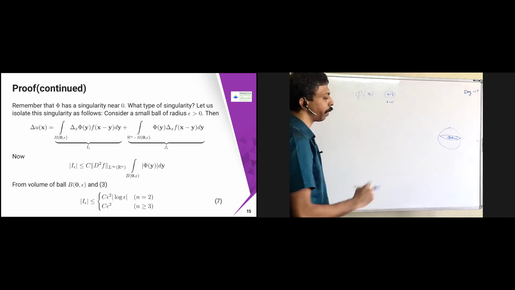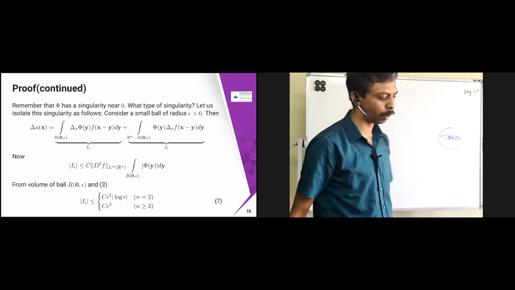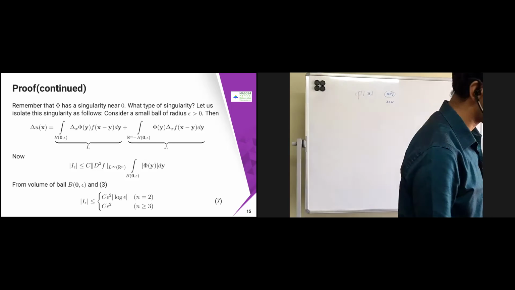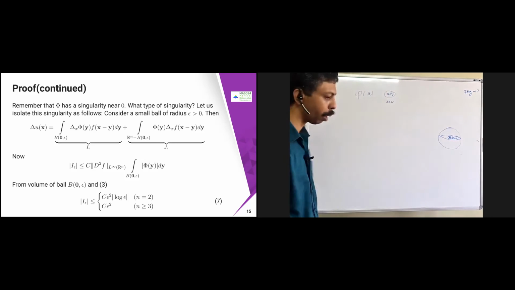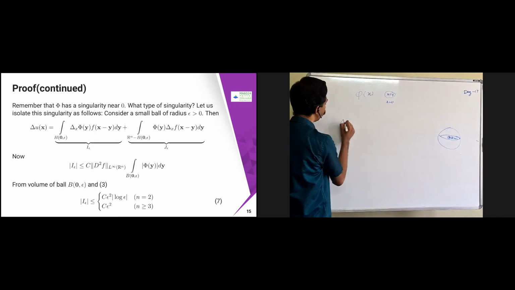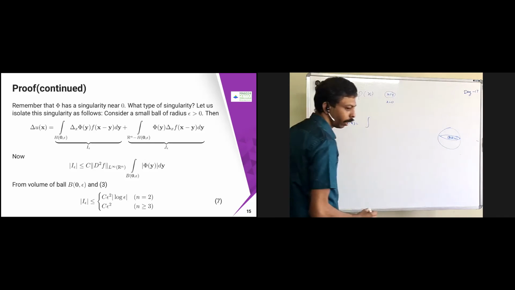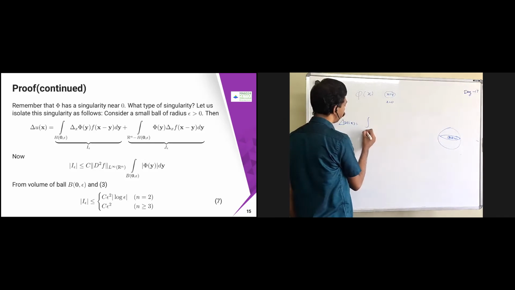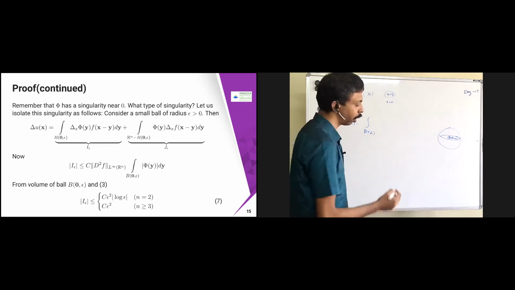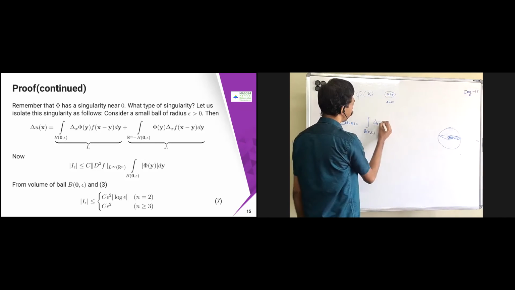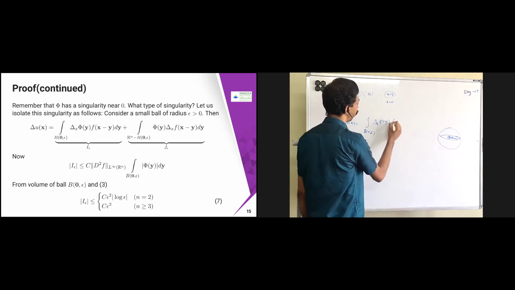Okay. So once again, we are going to use the preliminaries which we used for the wave equation. We are considering a small ball. Now what we are going to do is that del u of x is nothing but the integral over B(0, epsilon) of del x Phi(y) into f of x minus y.